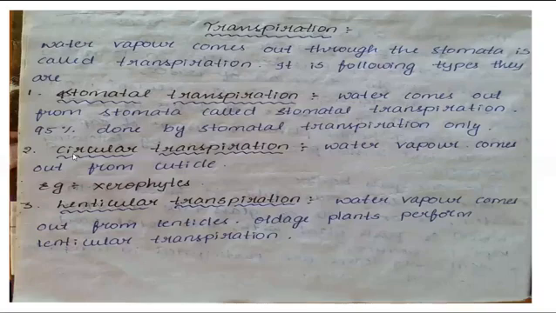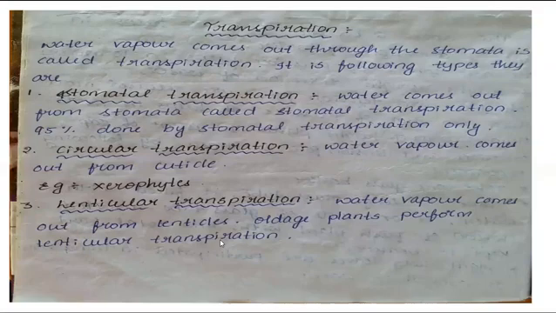Cuticular transpiration. See children, here it is a mistake. Cuticular transpiration means water vapors come out from the cuticle. It occurs in xerophytes. Third one is lenticular transpiration. Water vapors come out from the lenticels of the shoot. At old age, plants perform lenticular transpiration.